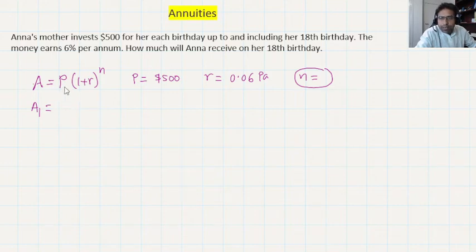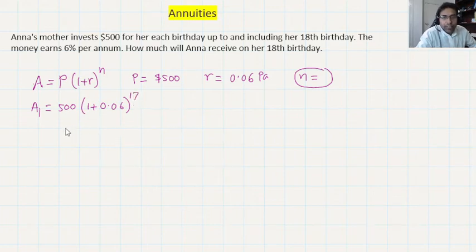If you think carefully, when you make the first contribution, your present value is 500. Then 1 plus r is 1.06, as r is 0.06. This is very important to understand: when you invest this money, she has already finished 1 year. So the $500 you put in will earn interest for another 17 years.